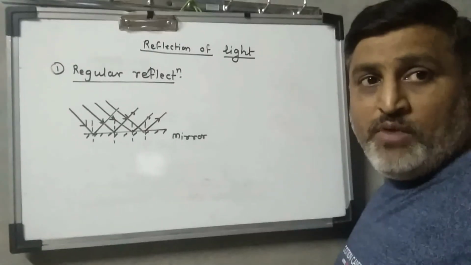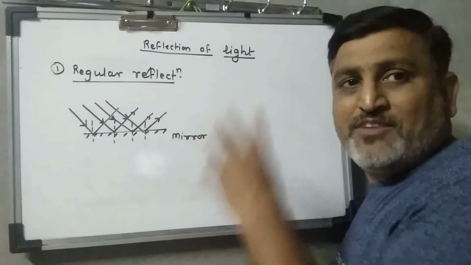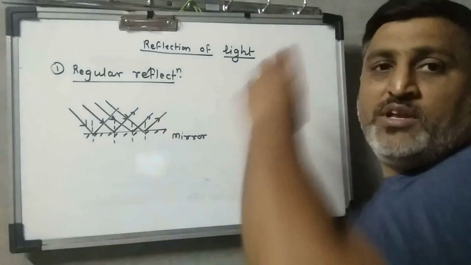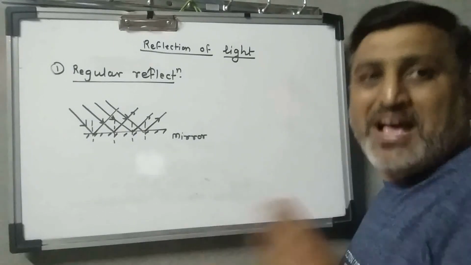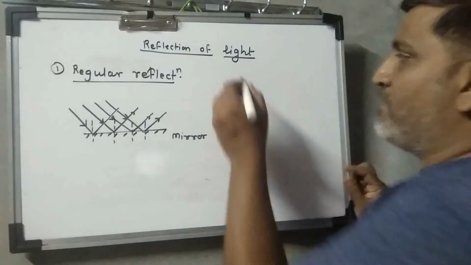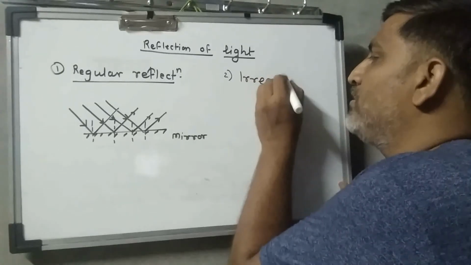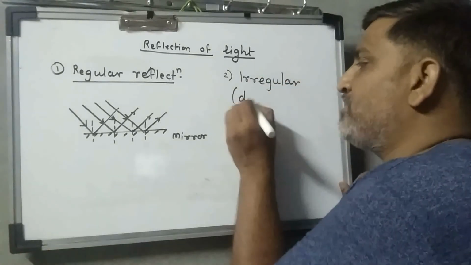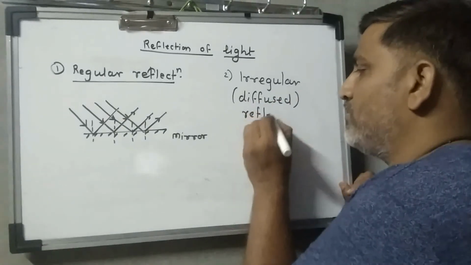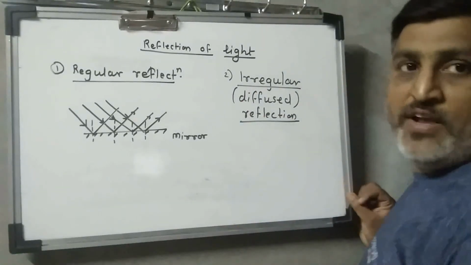Okay, when a parallel beam of rays falls on a polished surface, after reflection the reflected rays are also passing in a parallel way, then such type of reflection is known as regular reflection. Second is irregular, or we can say diffused reflection. Okay, irregular and diffuse state of reflection.